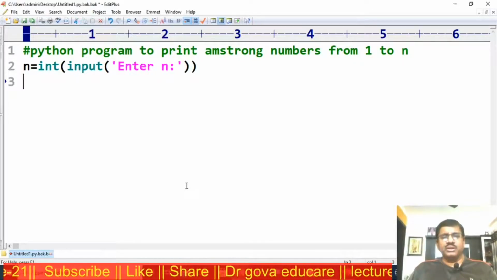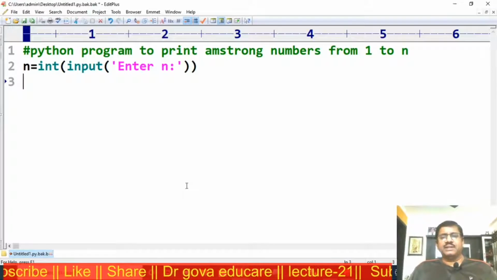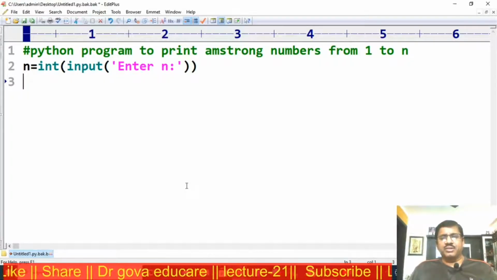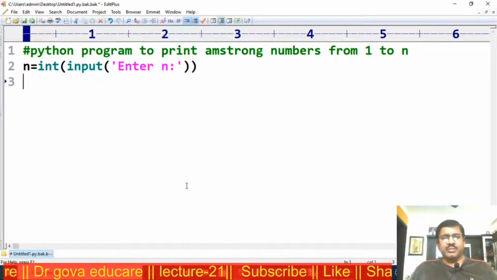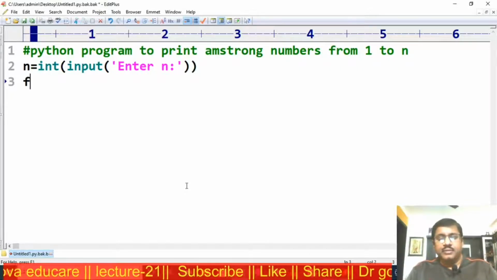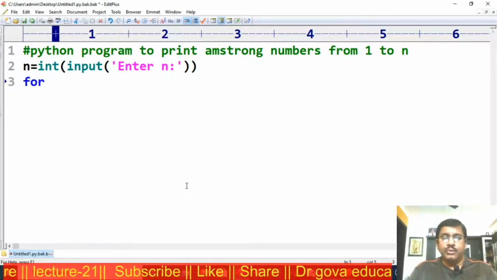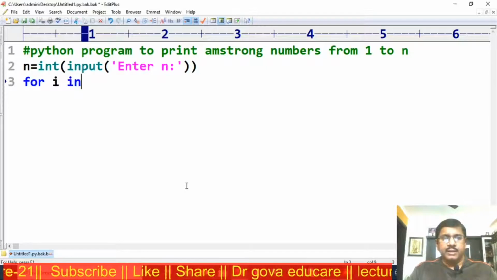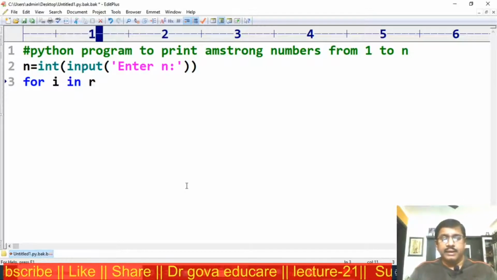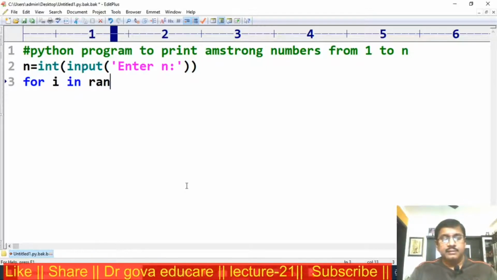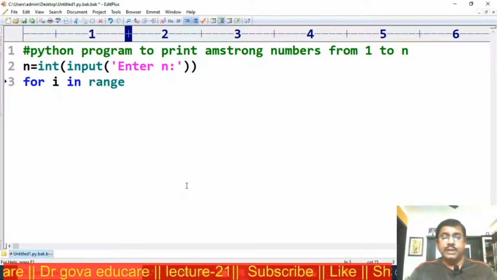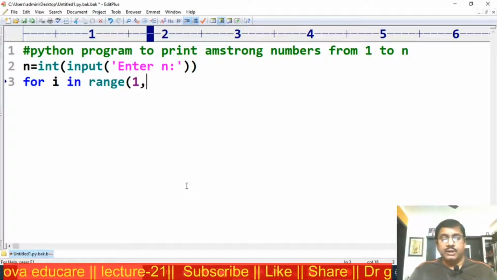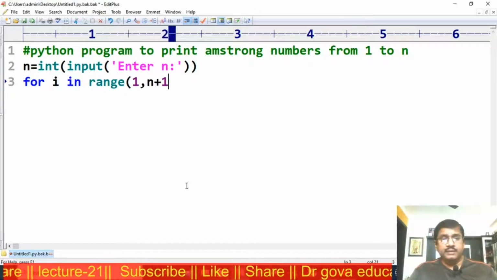Next, 2 is an Armstrong number or not. 3, 4, and so on. For this I am using a for loop, for i in range 1 comma n plus 1.